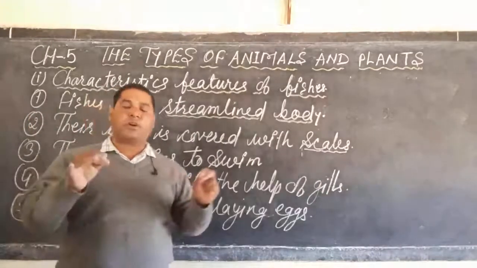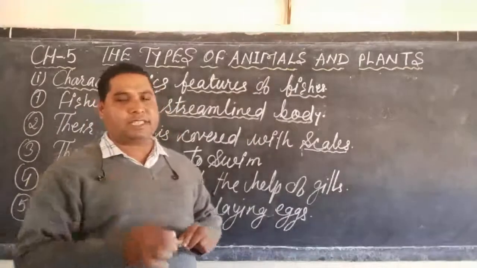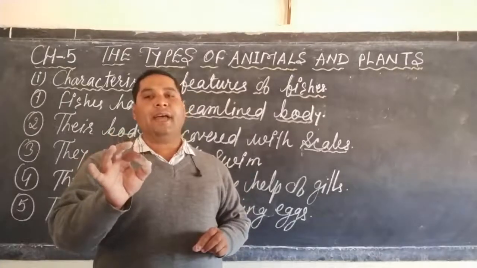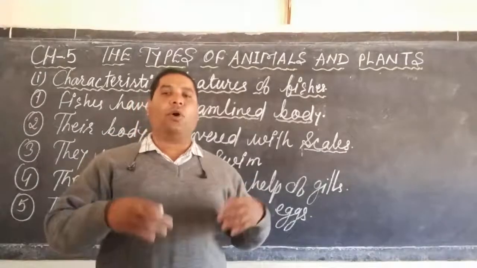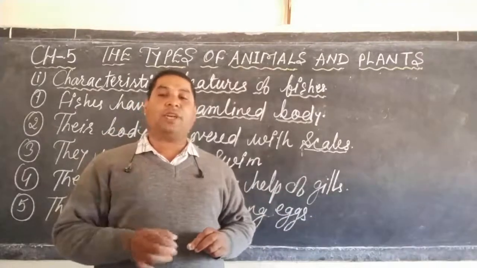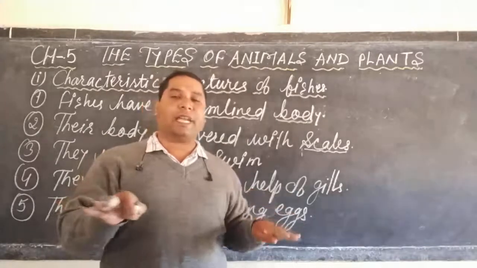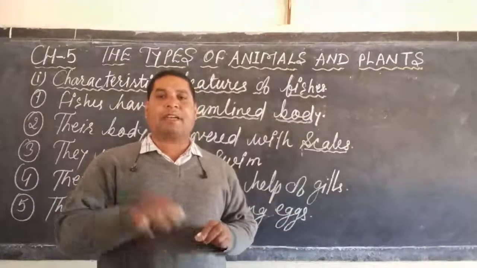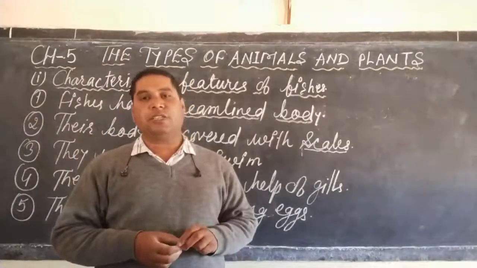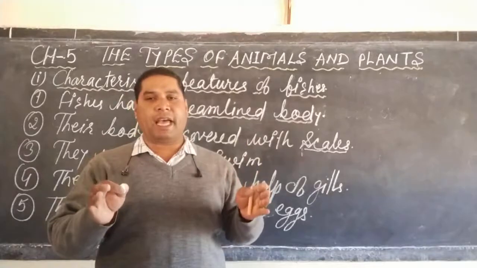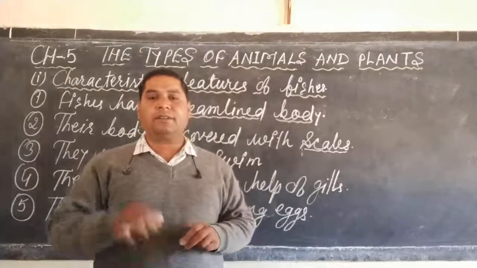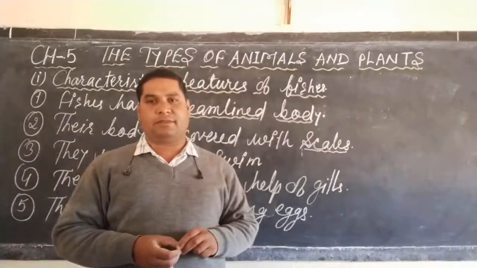And the last important characteristic of fishes: fishes are cold-blooded animals. Dear student, what do you mean by cold-blooded animal? Those animals which are unable to maintain their body temperature in comparison to the changing temperature of the environment are known as cold-blooded animals. So all fishes are cold-blooded animals.